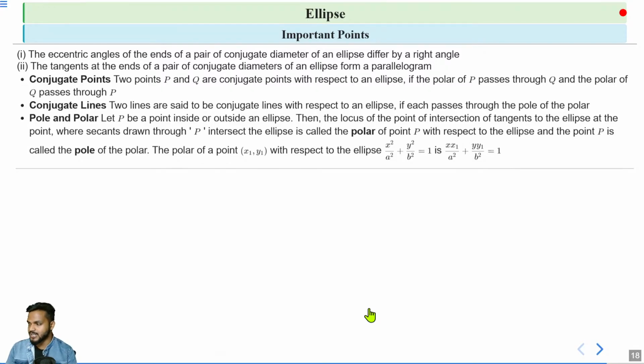Then we draw the tangent at a point Q and at a point R where they intersect, the point of intersection of these two tangents, and we take the locus of that point of intersection. That locus is again a straight line and that is your polar for the point x1, y1, and that is given by x into x1 by a square plus y into y1 by b square is equal to 1.